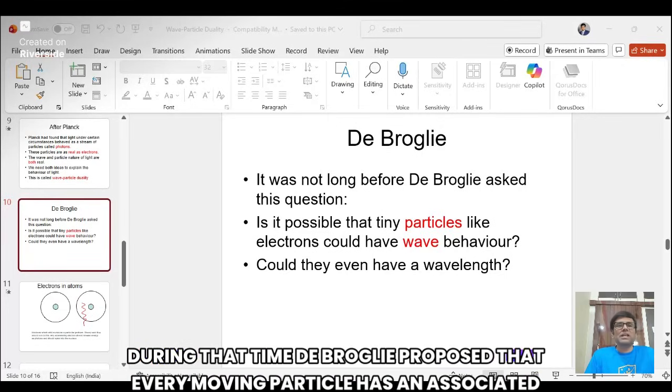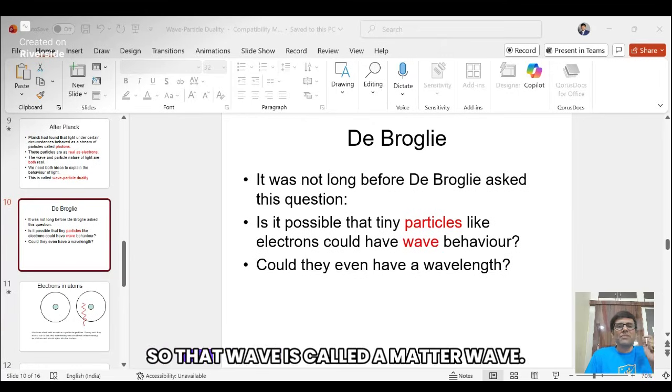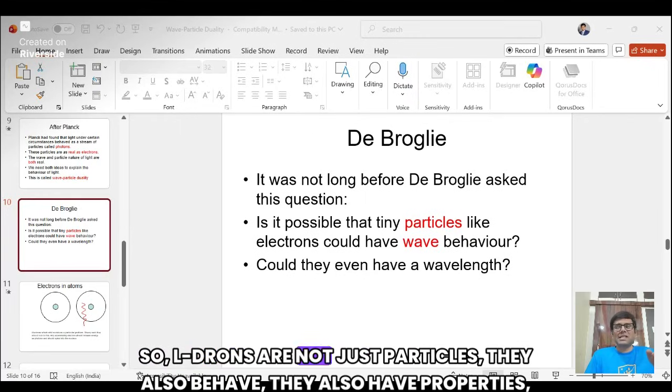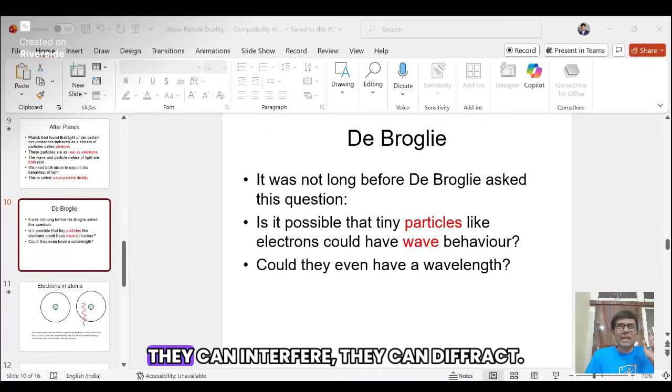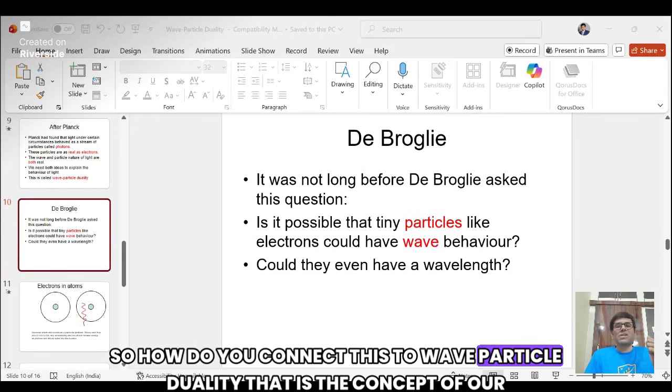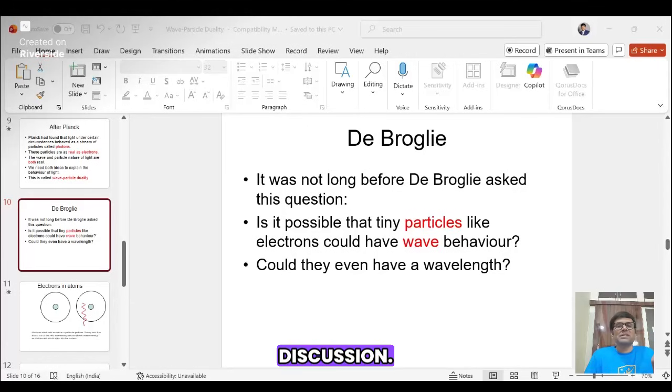De Broglie proposed that every moving particle has an associated wave. That wave is called a matter wave. Right? So electrons are not just particles. They also behave like waves. They can interfere. They can diffract exactly like light. So how do you connect this to wave-particle duality? That is the concept of our discussion.